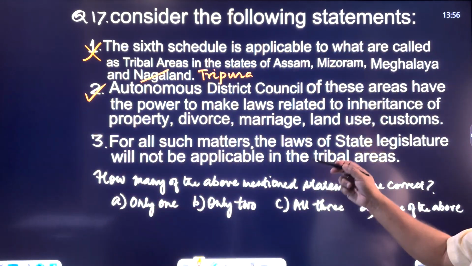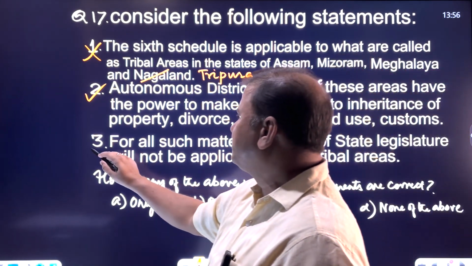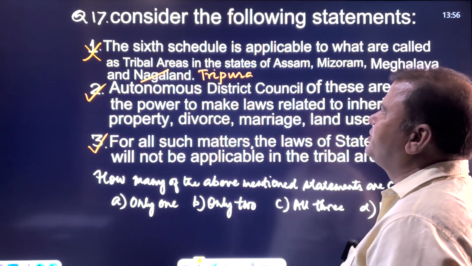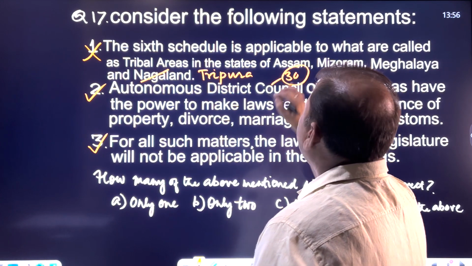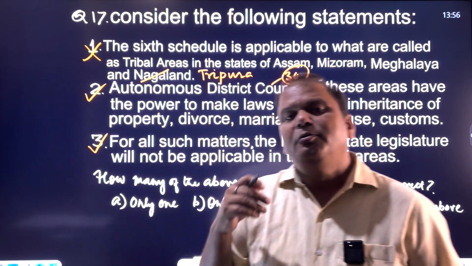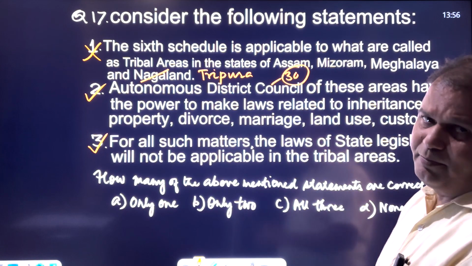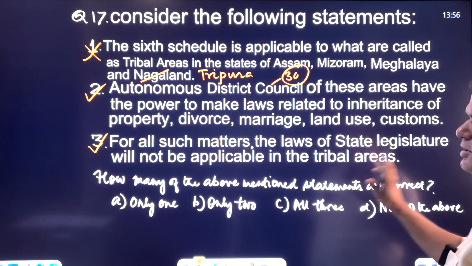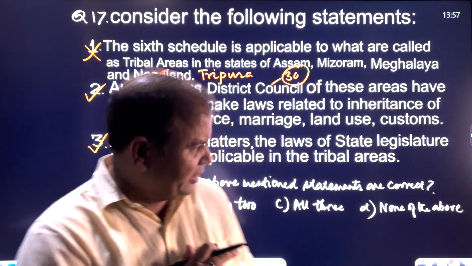And for all such matters, the laws of the state legislature will not be applicable in the tribal areas. That's also correct. But see, when you talk about the ADCs, Autonomous District Councils of these areas, which consist of 30 members, maximum 4 members can be appointed by the governor, but the remaining would be elected. The laws which are passed would be approved by the governor, although definitely the laws of the state legislature will not be applicable in the tribal areas, but the laws which are passed should be approved by the governor.